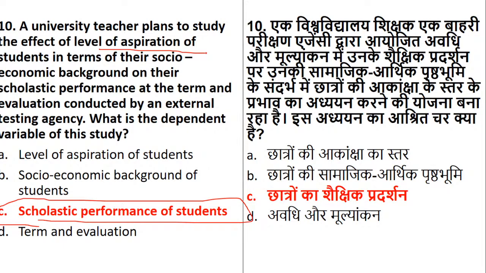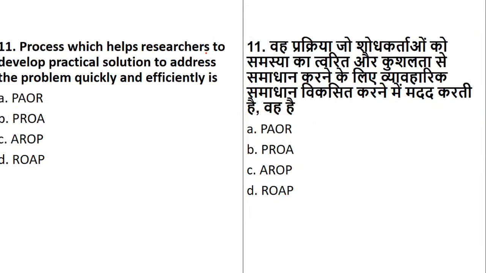Okay, fine. Now let's see how many of you are able to answer this question. Process which helps the researcher to develop practical solutions to address the problem quickly and efficiently.